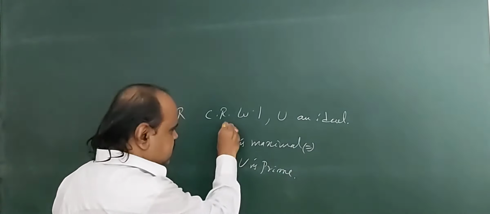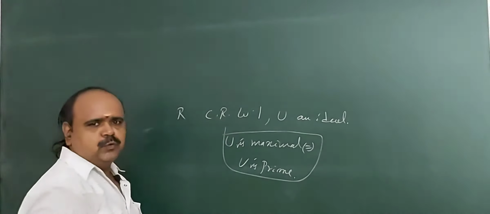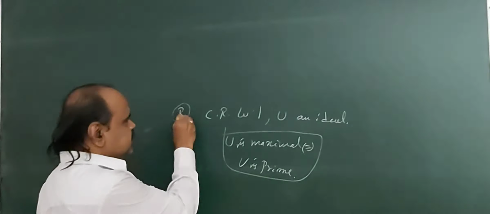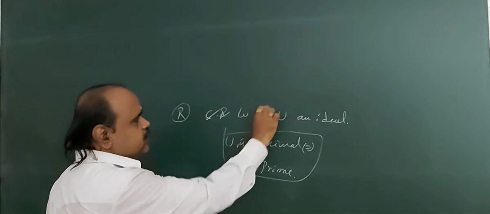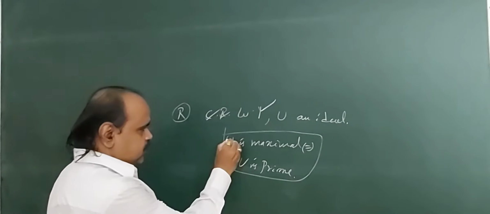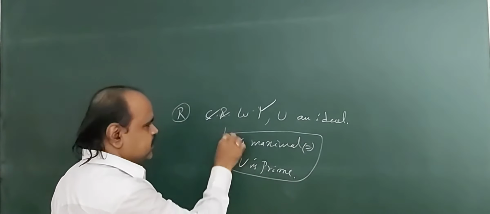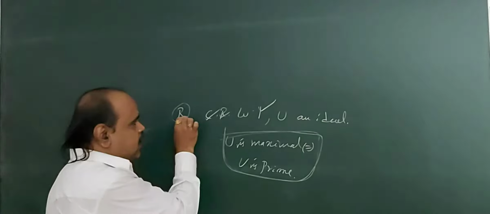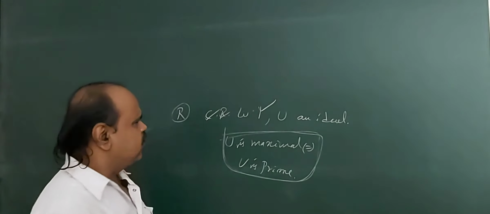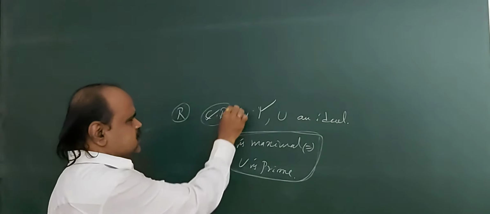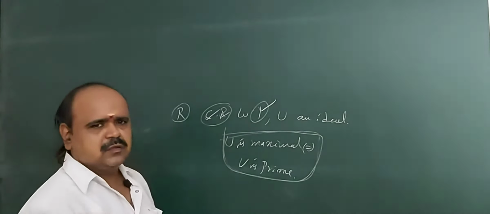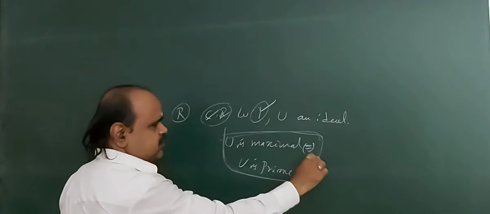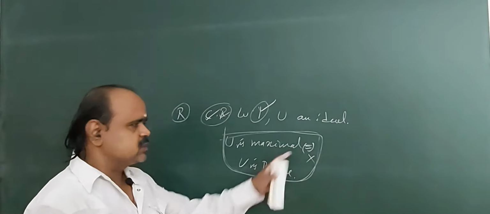Okay, so in this theorem, we have to put the concentration on the nature of the ring. So here the ring is a commutative ring with unity. U is maximal if and only if U is prime. If we want the existence of this condition, then R must be a commutative ring with unity. So what is the main role of this commutative ring with unity? If we lose these two conditions, what is the contrary of this statement? How do we get the contrary of this statement?